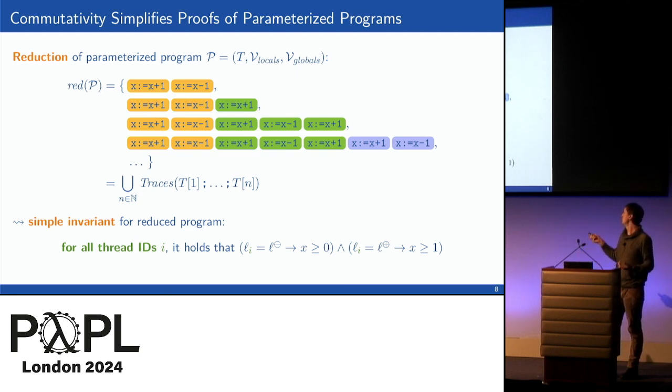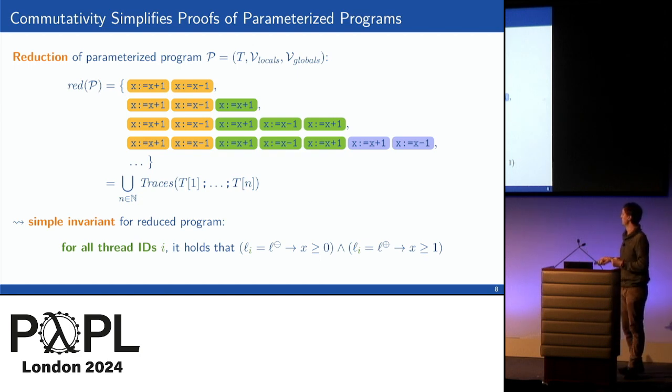But now the only thing that can happen when we're in L+ is that either the thread I decrements, so we move to L- and x is greater equal 0, or if another thread now makes a step, it must be its very first step. And then the very first step is an increment, and we still know that x is greater equal 1 after the increment. All right, so through this reduction, we had a program with no thread modular proof, and now we have this very simple thread modular proof.